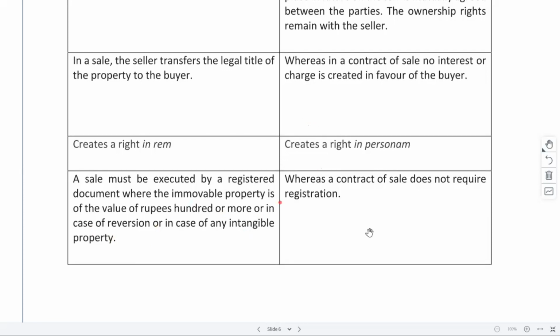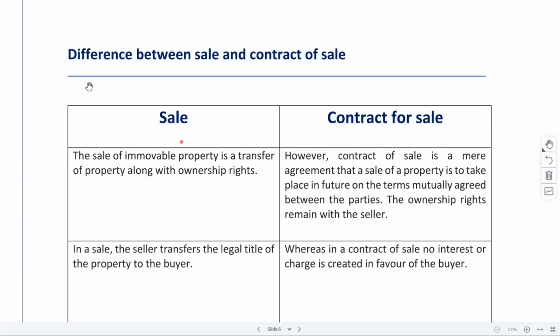But in case of contract for sale, it does not require registration because we are still in the process of getting it registered, still in the process of getting the deal finalized. So these are basically the differences between sale and contract for sale.